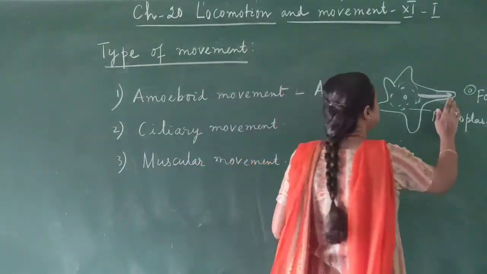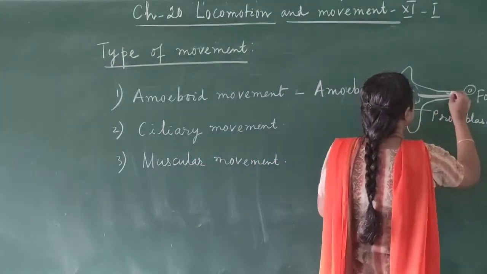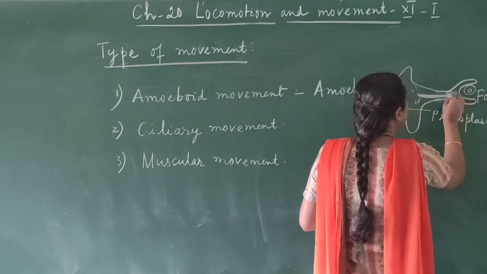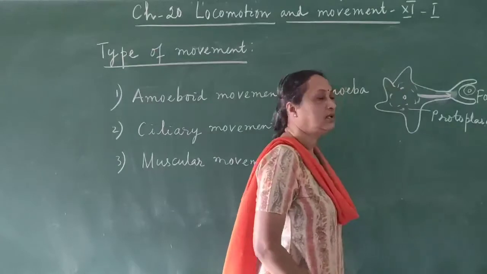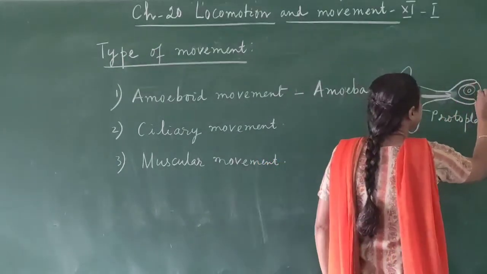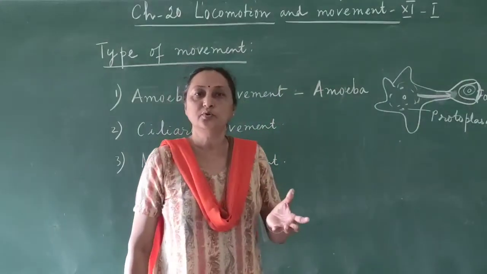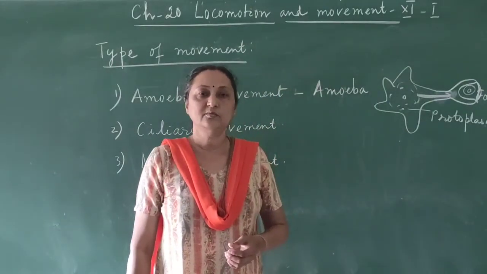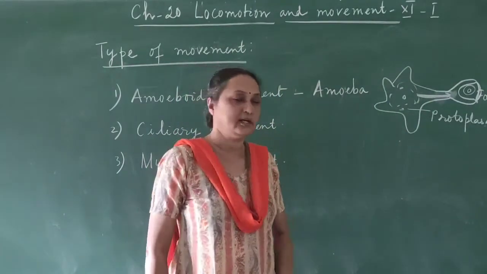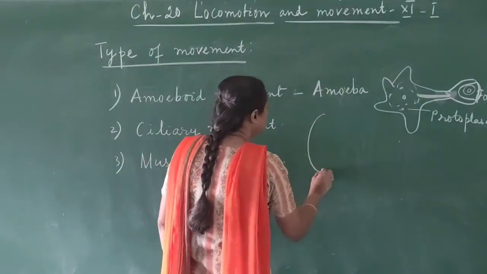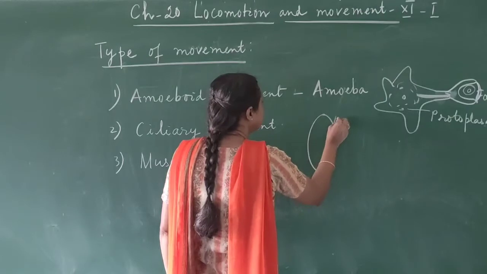Then gradually you can see that this pseudopodia can grow and encircle the food. Then ultimately, when it joins together, the food comes into the protoplasm. So this kind of movement is called amoeboid movement. Then the second one is ciliary movement. The common example is the paramecium.